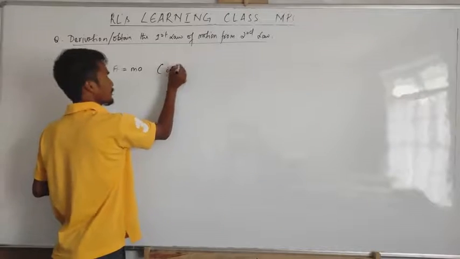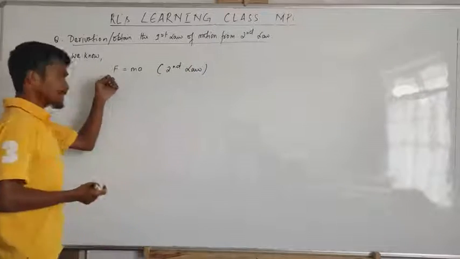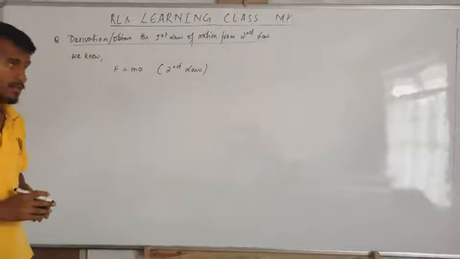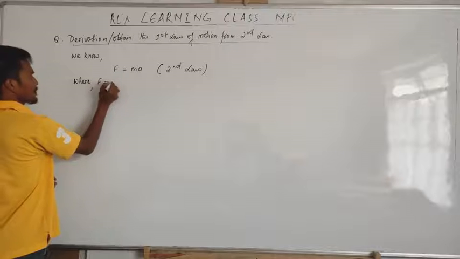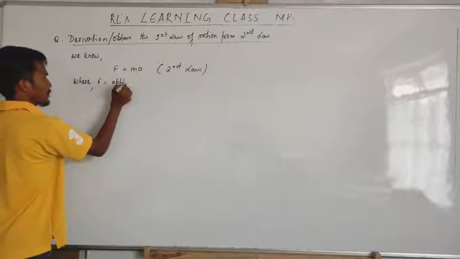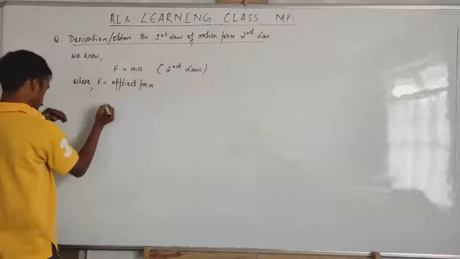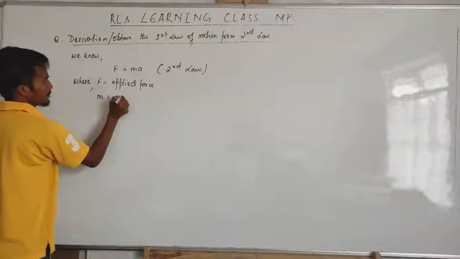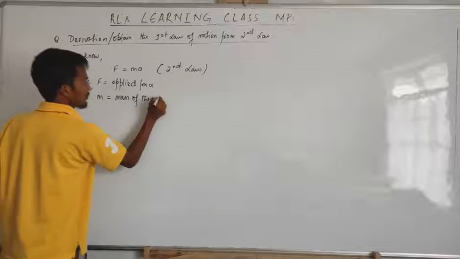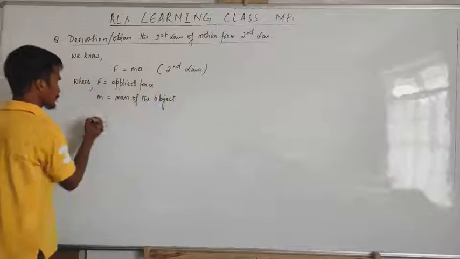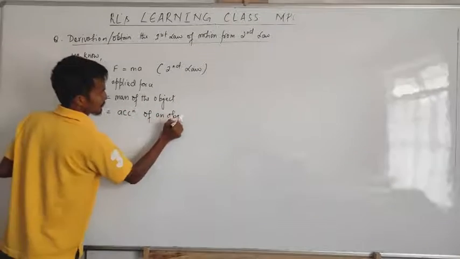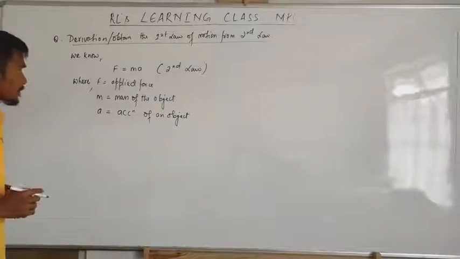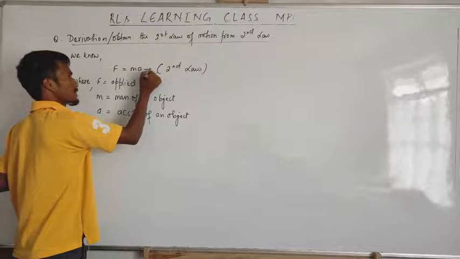This is from where? From the second law. What is this F? Applied force. What is this M? Mass of the object. And what is this A? Acceleration. Okay, I write here, where F is equal to applied force and M is the mass of the object. Then A is the acceleration of the object. Okay, let's take this as equation 1.